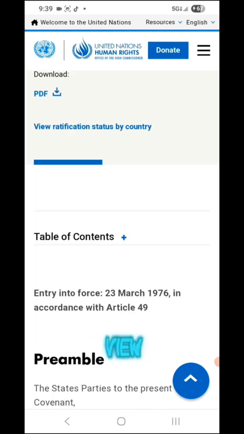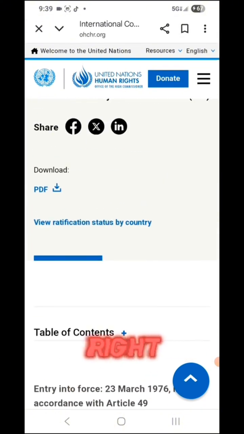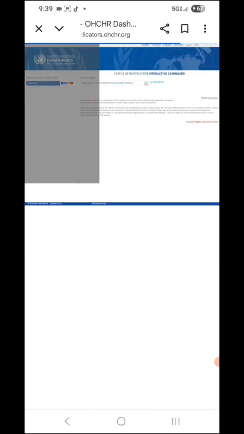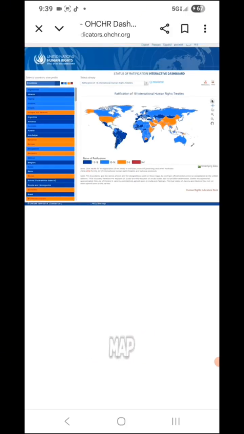You can also view the ratification status by each country by selecting the blue text right underneath where it says you can download the PDF. So we're going to click that. I want to show you. So this gives you the map. I'll zoom in a little bit so that you can see, hopefully.